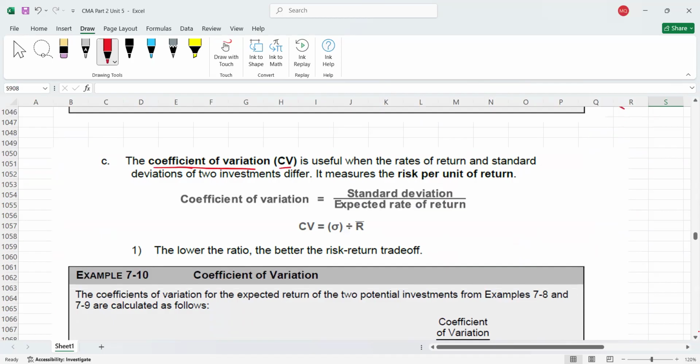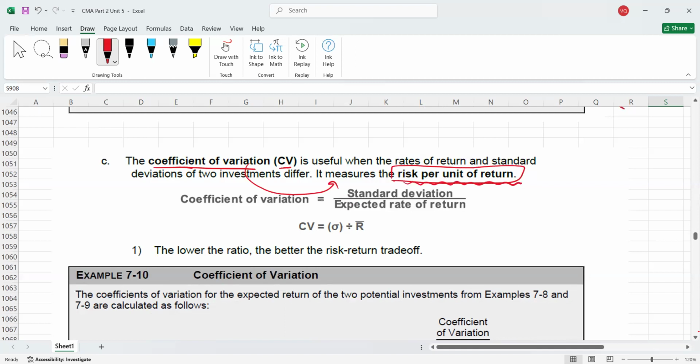Coefficient of variation is always written with the letters CV. Variation is standard deviation, right? Please remember, first you should remember the meaning of this. Coefficient of variation tells you how much risk you are taking for each unit of return. This is the interpretation: it measures the risk per unit of return.